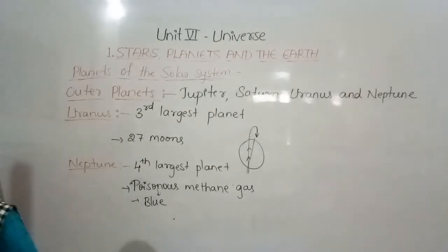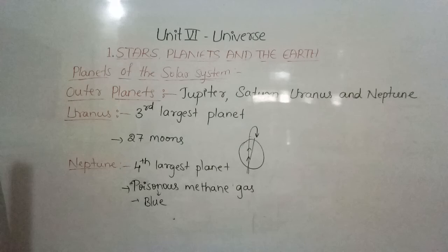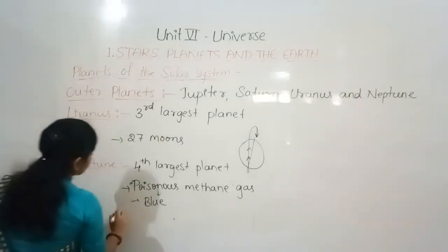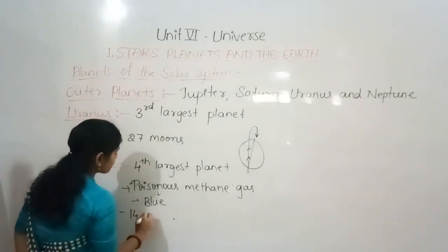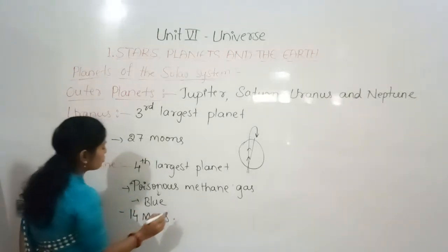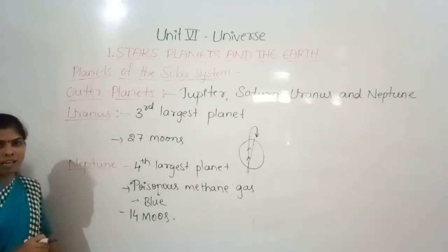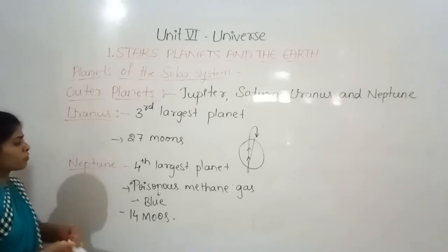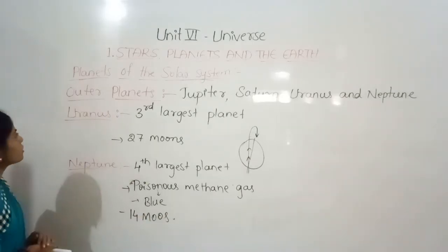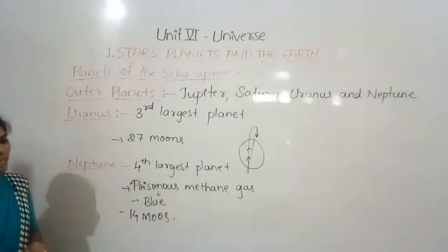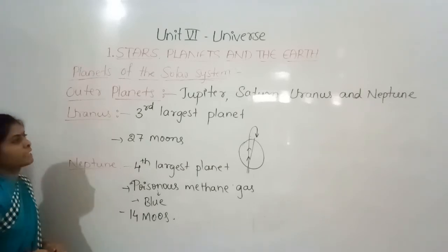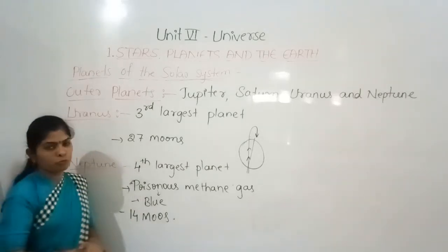Neptune is the fourth largest planet and has 14 moons. It is also called the most dense gas giant in the solar system, because of the presence of this methane gas. So this is about the outer planets: Jupiter, Saturn, Uranus and Neptune.